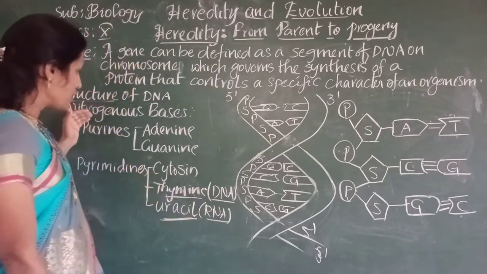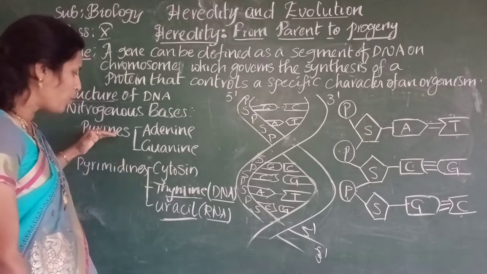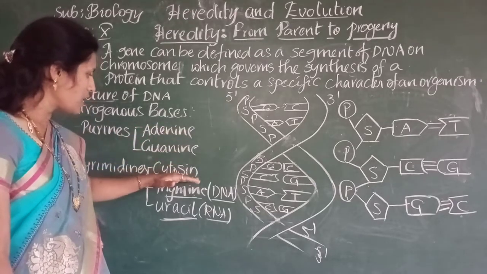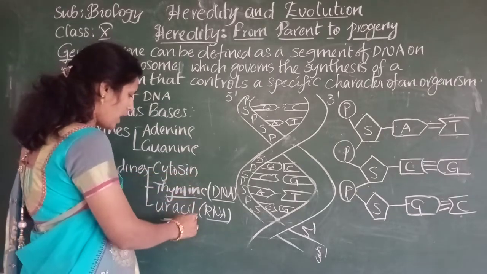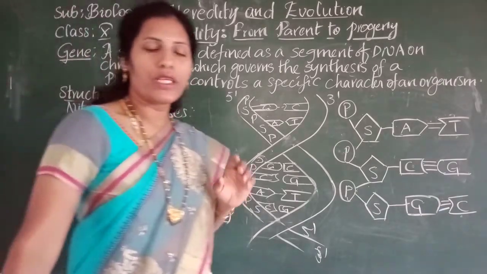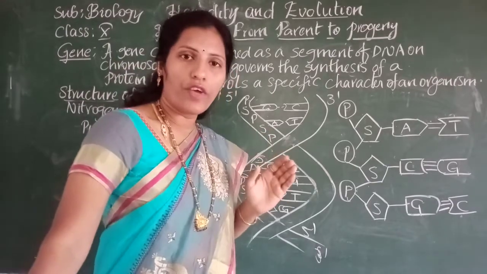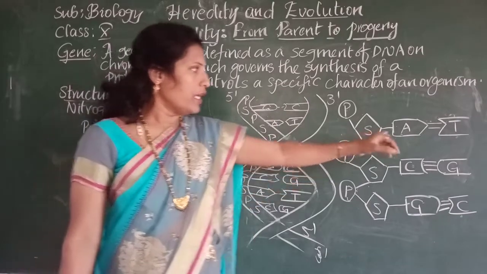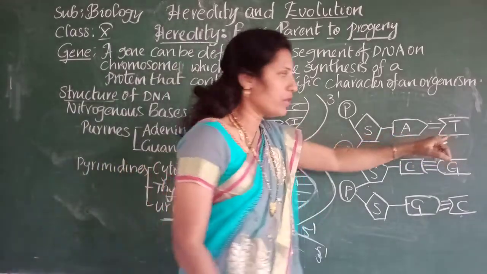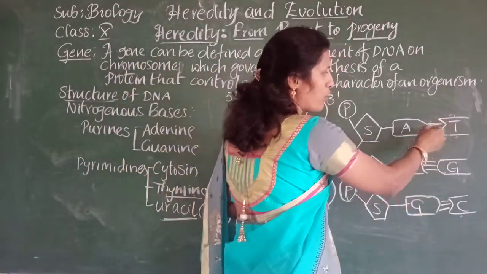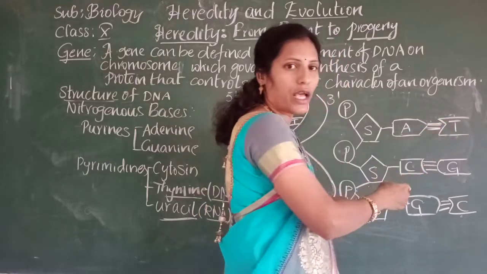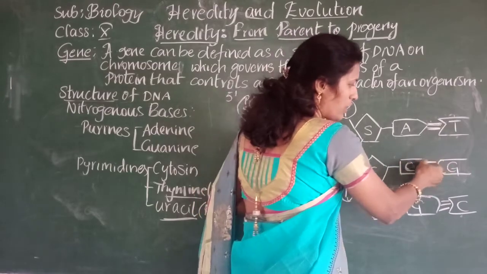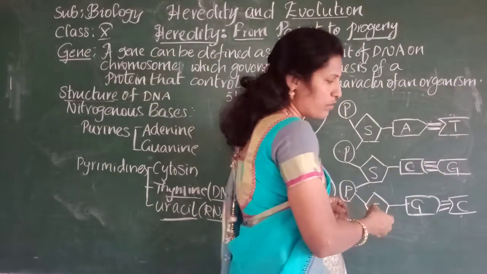So, nitrogen bases are of two types: purines and pyrimidines. Purines are adenine and guanine. Pyrimidines are cytosine, thymine and uracil. Purines will always bond with pyrimidines and pyrimidines bond with purines. Adenine bonds with thymine by two hydrogen bonds and cytosine bonds with guanine by three hydrogen bonds.